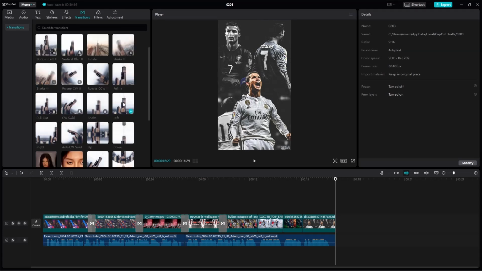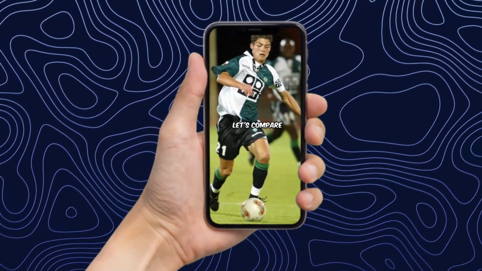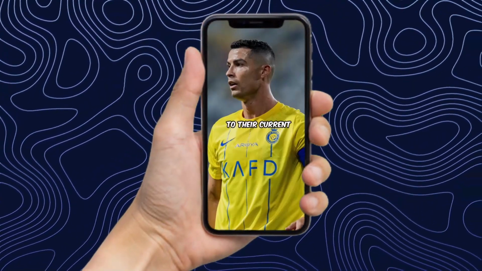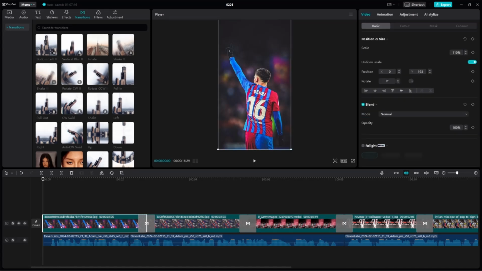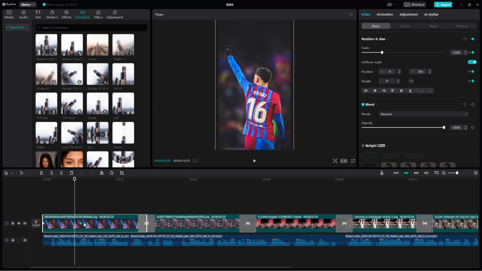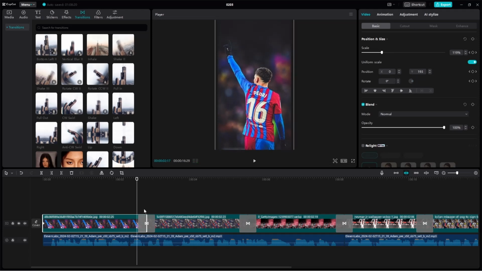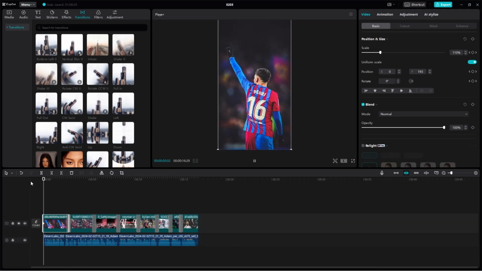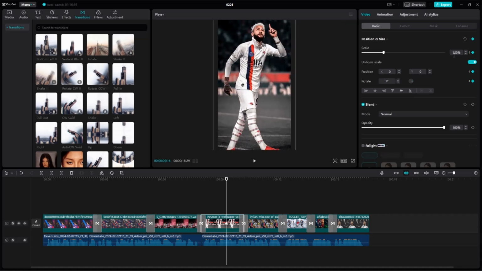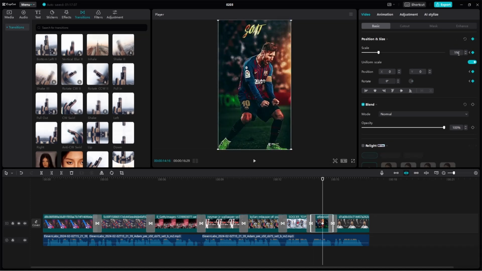Now there is this small edit that is not noticeable in the video, but let me show you. As you can see, the video has a slow zoom effect. To do this to your images, simply click on the images and select the checkbox to add a keyframe. Make sure the key starts from the beginning of the image. Then go ahead and create another keyframe, but this time zoom in a bit into the image. Then drag the keyframe to the end. As you can see, the image is slowly being zoomed in. This gives a gradual zoom effect. Repeat for the other clips. It takes time, but is worth it.